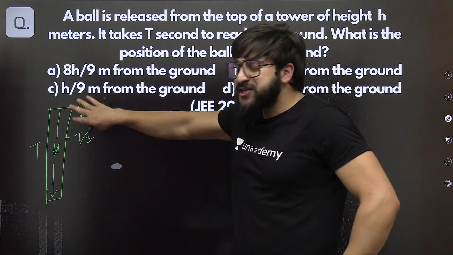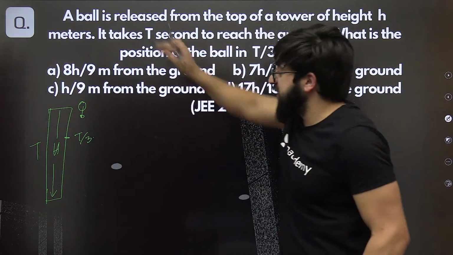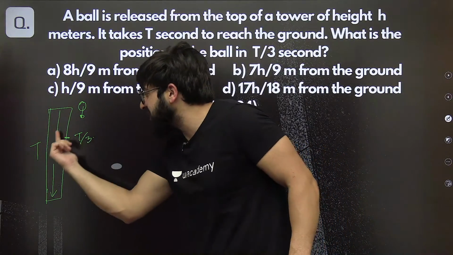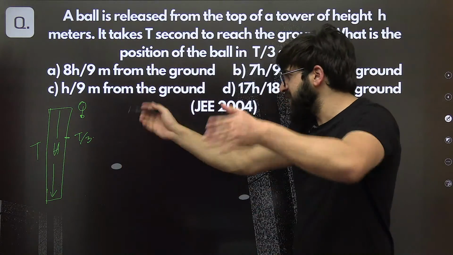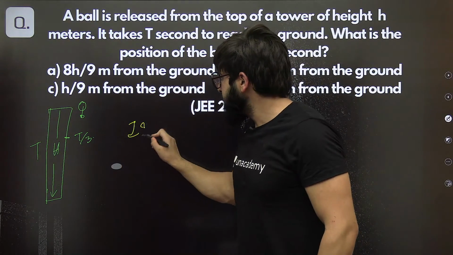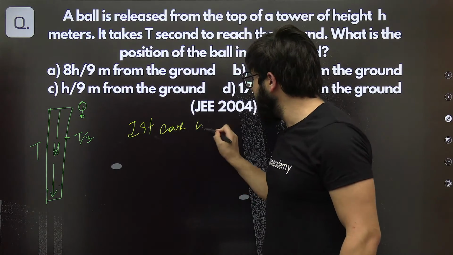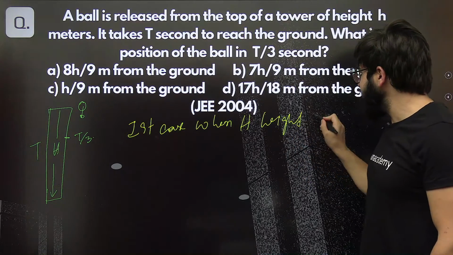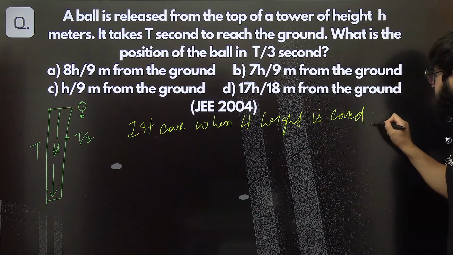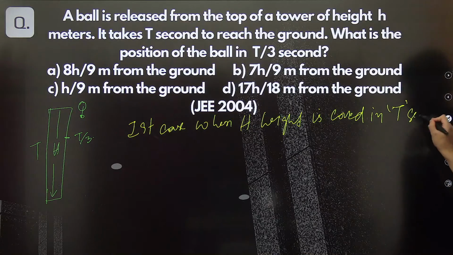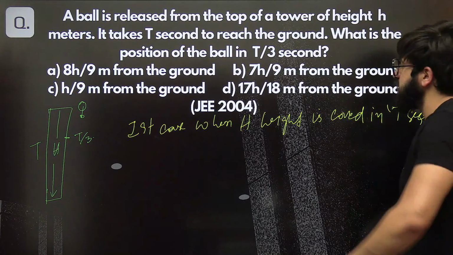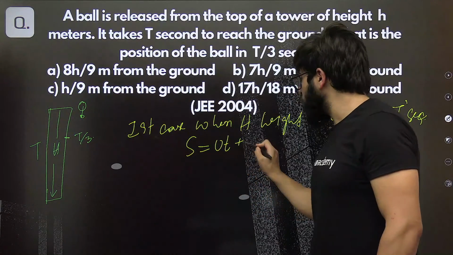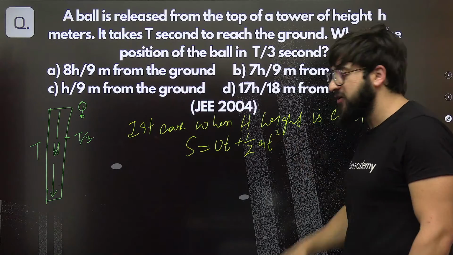So let's use the equation first. In the first case, when the ball is released from this height to this height, it is covering this height in time t seconds. Let's use the equation for the first case, when height h is covered in t seconds. So we use the equation s is equal to ut plus 1 by 2 a t square.